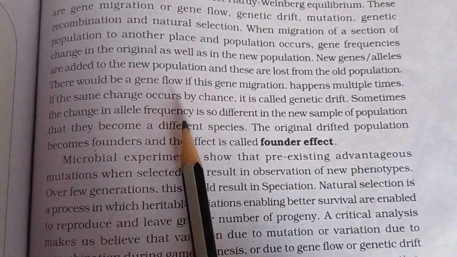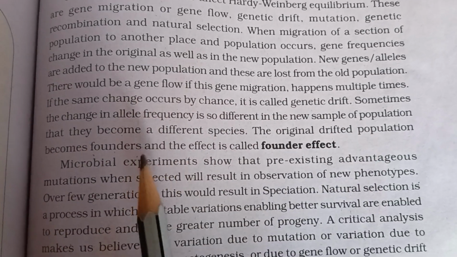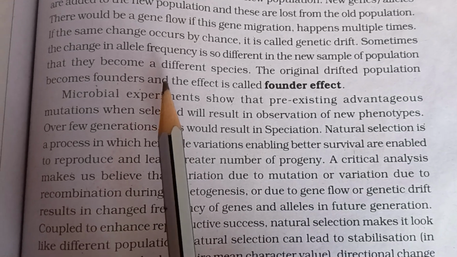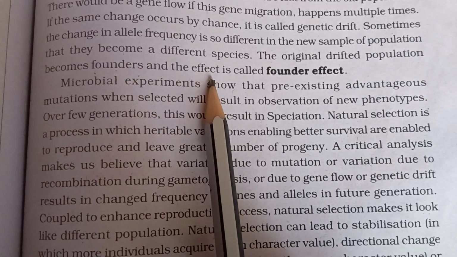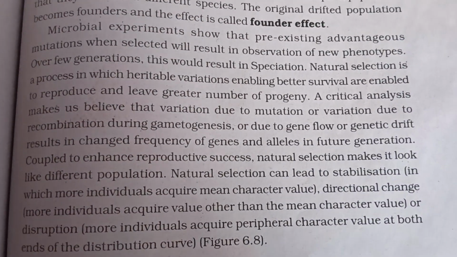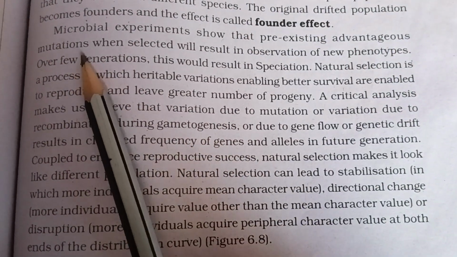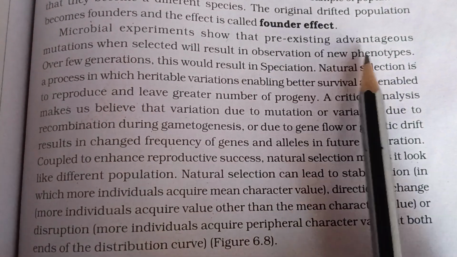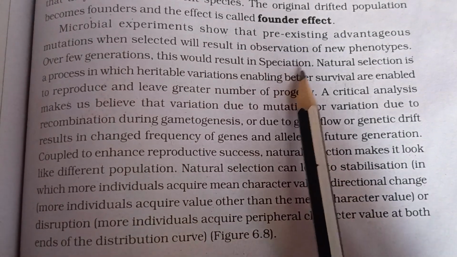Sometimes the change in allele frequency is so different in the new sample of population that they become a different species. So the original drifted population becomes the founders and the effect is called the founder effect. Now microbial experiments show that pre-existing advantageous mutations when selected will result in the observation of new phenotypes. Over a few generations, this would result in speciation.